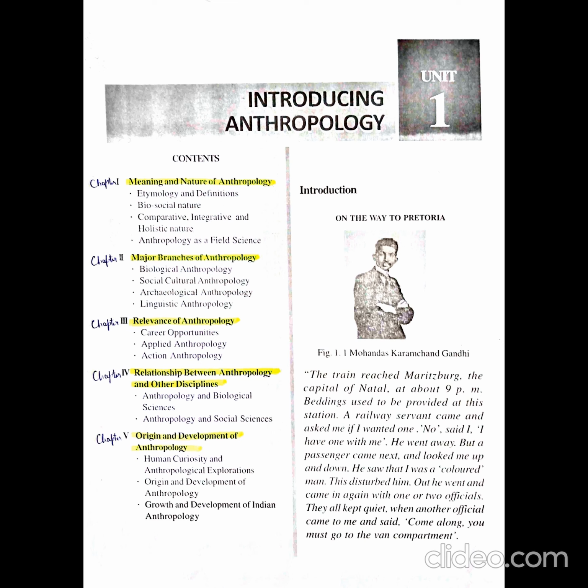Now the second unique characteristic is the comparative, integrative and holistic nature of anthropology. See, all other subjects focus on particular aspects of human beings. For example, sociology deals with society and culture of humans, biology deals with physiological and anatomical aspects, history deals with the past events, but anthropology studies human life in an integrated manner. How does it have integrative nature?